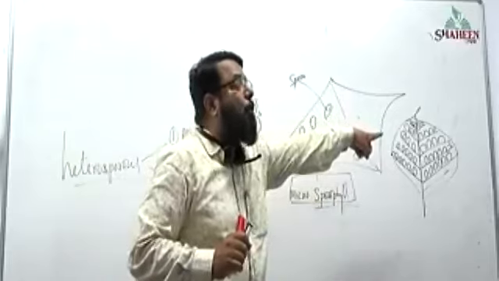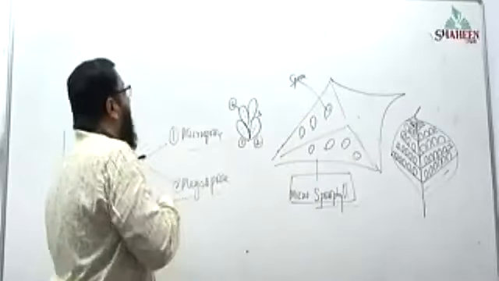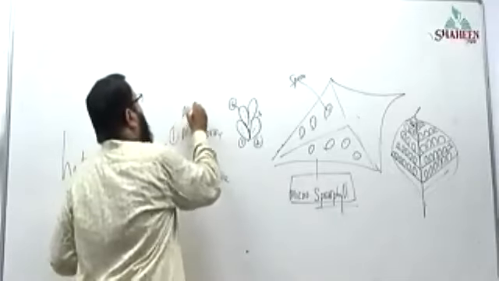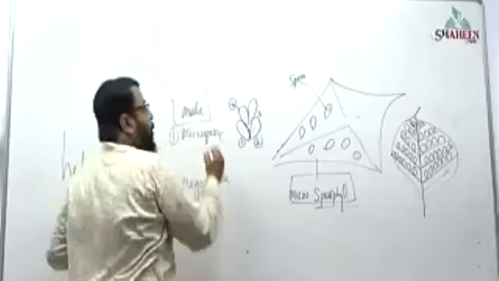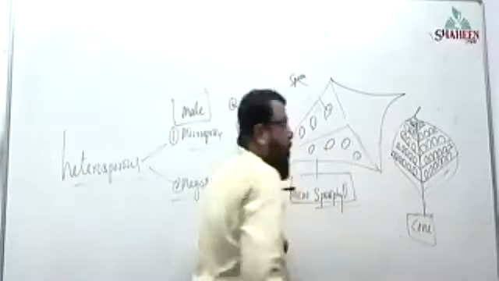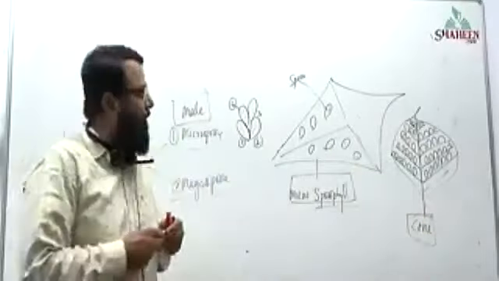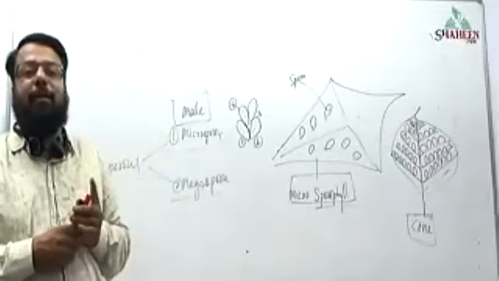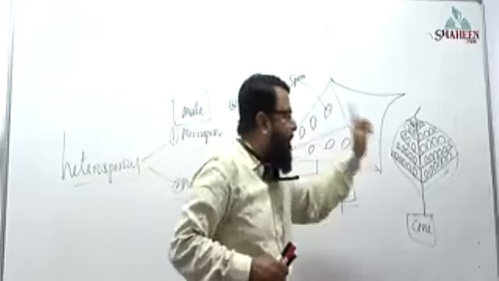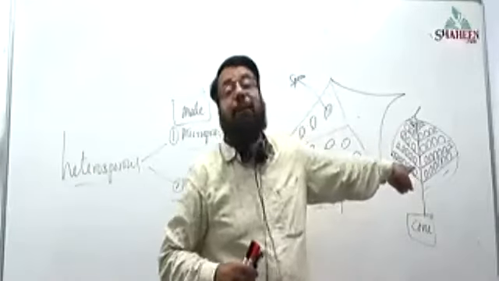Now, this cone is producing what spores? Microspores. Microspores are male spores or female spores? Microspores are male spores. So this cone, what can we call it as? Male cone or female cone? This cone is called as male cone.